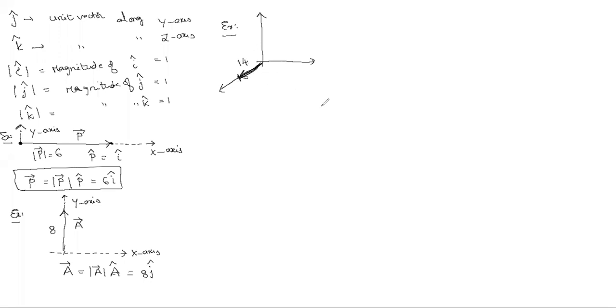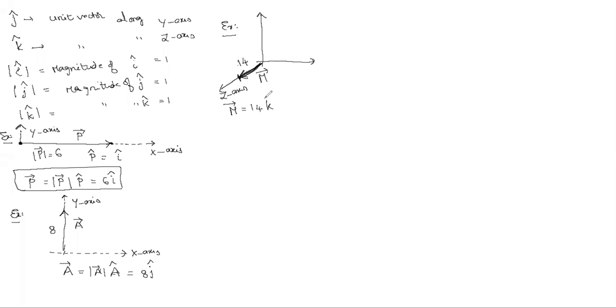Someone already put the answer. Very good. Then here, it is along the z-axis. Suppose I say this is some m bar. M bar is equal to what do we write? First, its magnitude. Magnitude is 14. And then its direction, z-axis.